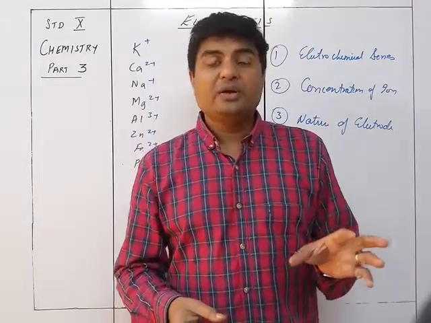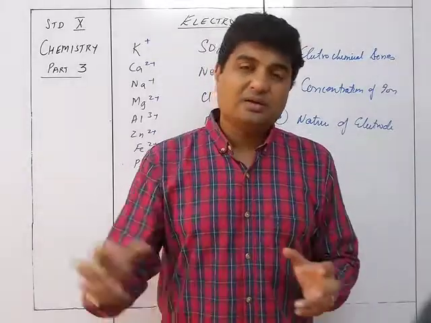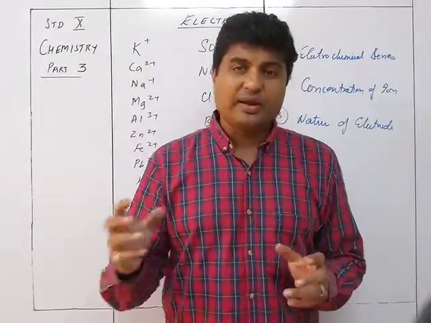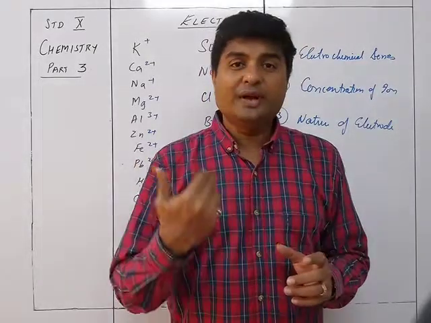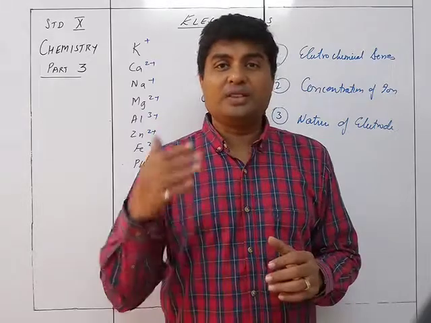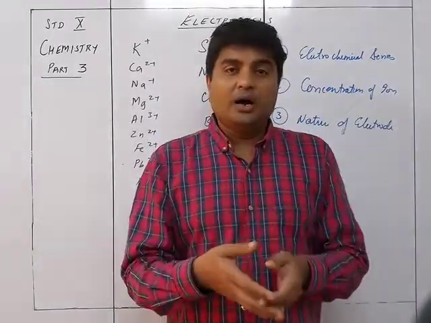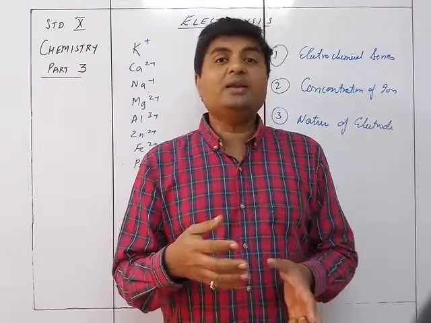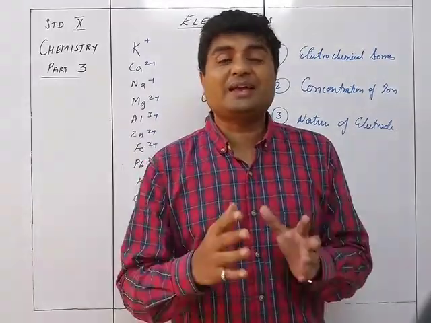But if the electrode gives away its ions to the electrolyte, and there is a reaction between the ions which reach there and the ions of the electrode, then it is an active electrode.